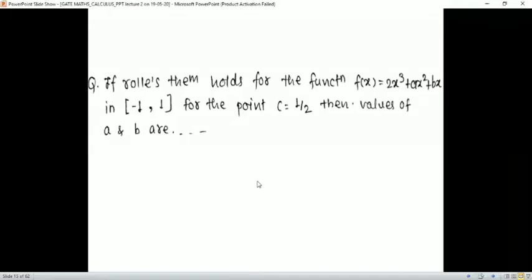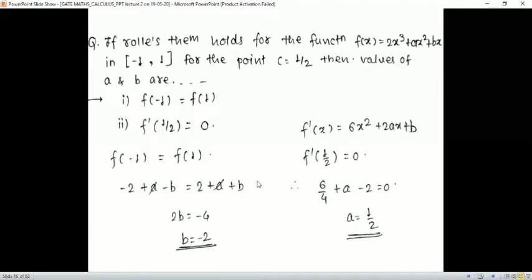Okay, I'll show you the answer. We know Rolle's theorem holds. What is Rolle's theorem? The function is continuous, the function is differentiable, and f of the lower limit is the same as f of the upper limit. That is, f of -1 is the same as f of 1, right? And one more thing is f dash of c is 0. These are the two Rolle's conditions. f of a is f of b, and f dash of c is equal to 0.